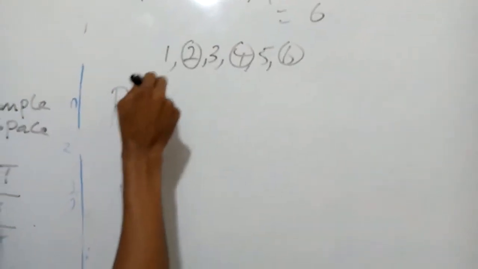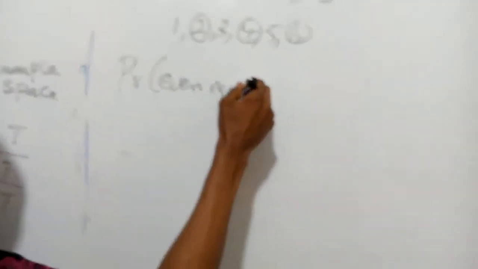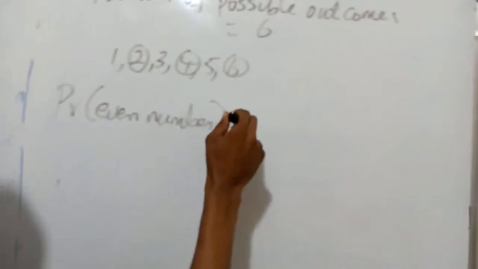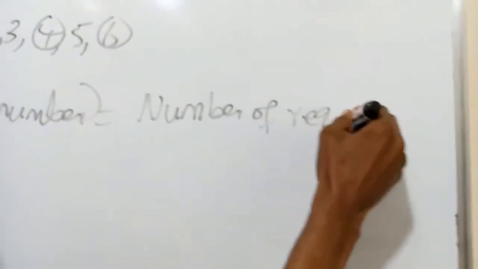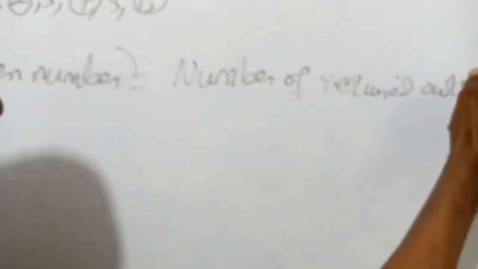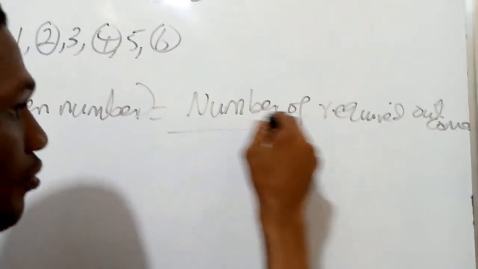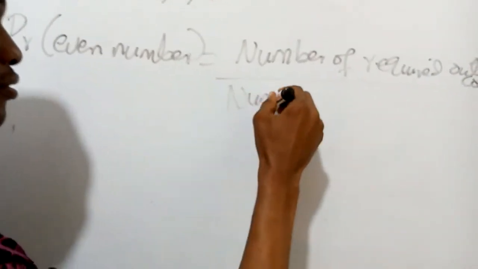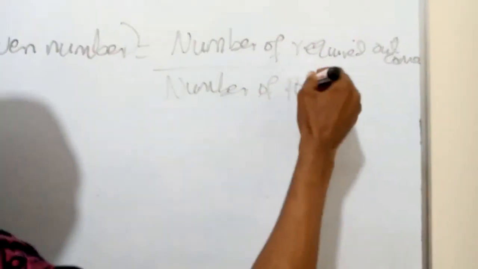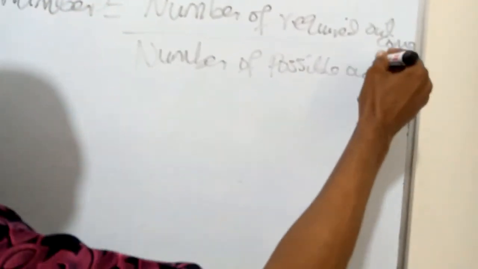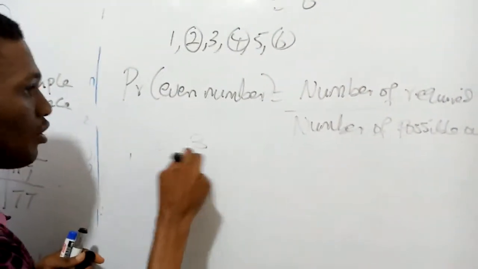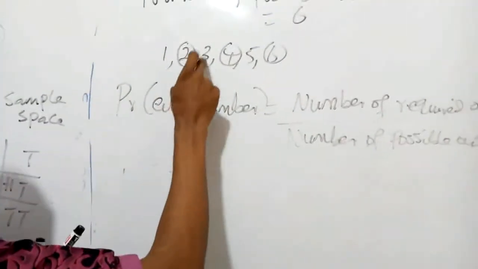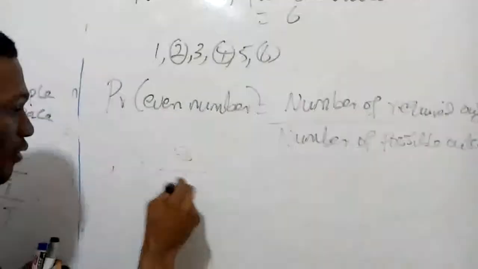So the probability of getting an even number in the toss of a dice is the number of required outcomes over the number of possible outcomes. Of course, our number of required outcomes is 1, 2, 3. So we have 3 all over the possible outcomes 1, 2, 3, 4, 5, 6, that's 6. We have 3 over 6.